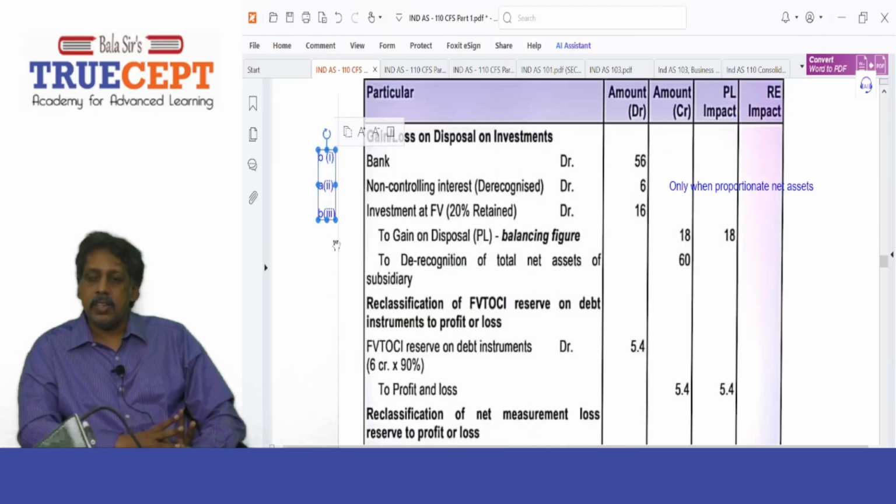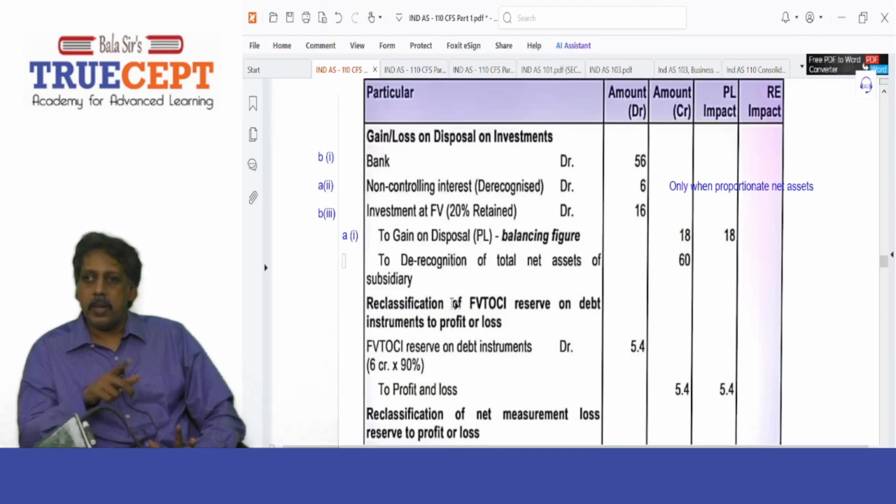And then to net assets, A1. And then the gain on disposal is point D under B98. All these are basically from appendix B98.